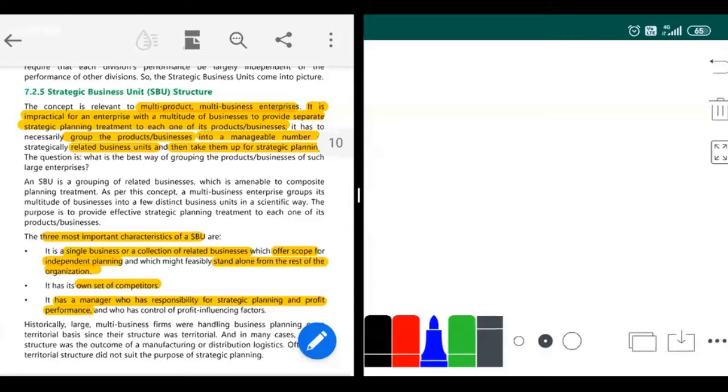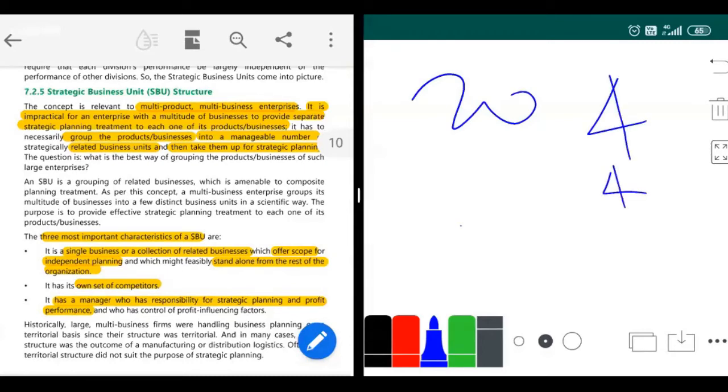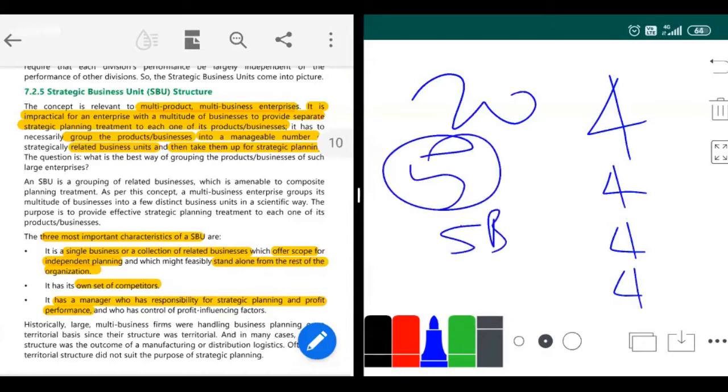So better, what they do is bring similar divisions together. Suppose they have 20 divisions, and among them there are four divisions which are related to each other. So they bring in 5 SBUs, and under each SBU there will be 4 divisions. For all the 5 SBUs only, they'll make plans, not for the 20 divisions. I hope that is clear.